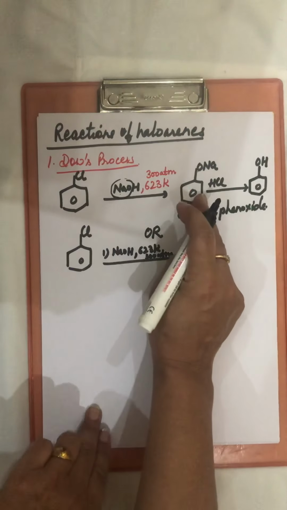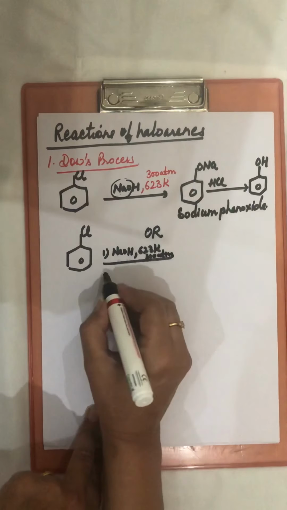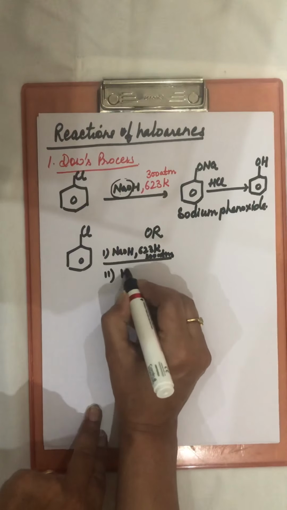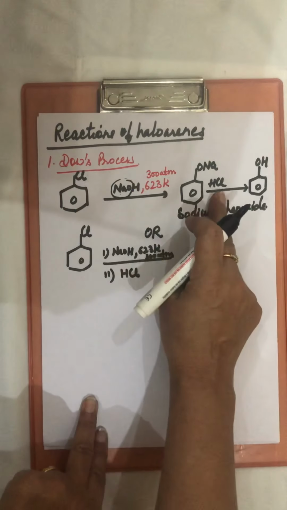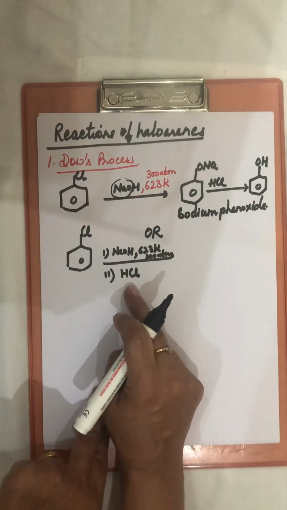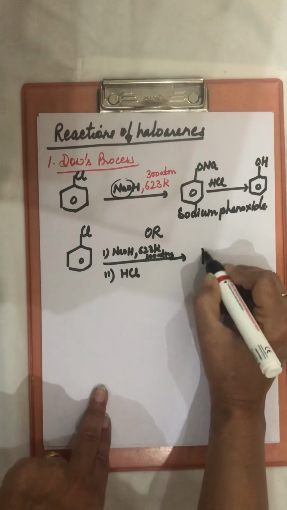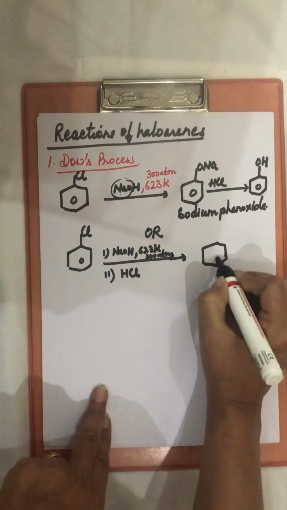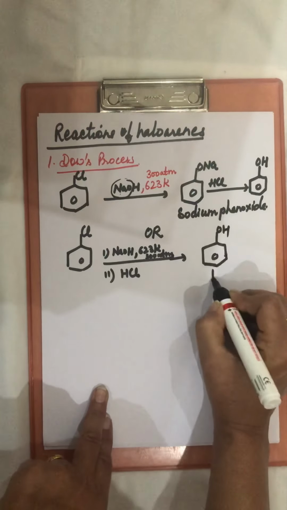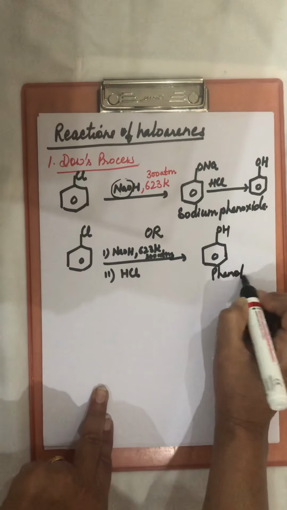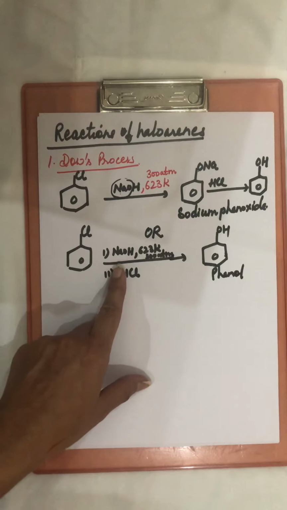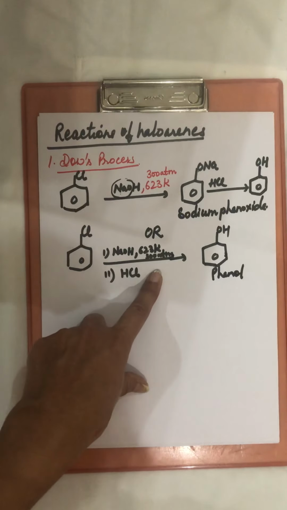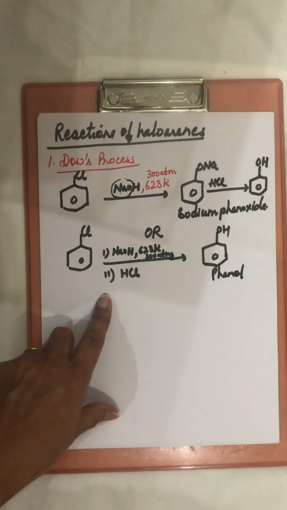We get sodium phenoxide. Then we add HCl. So that we can write here as a second step, we are adding HCl. So both the steps, conditions, if we write together like this, we can write the final product here. That is a phenol. So from chlorobenzene, we can get phenol by doing the reaction with NaOH. These conditions we have to use and HCl.